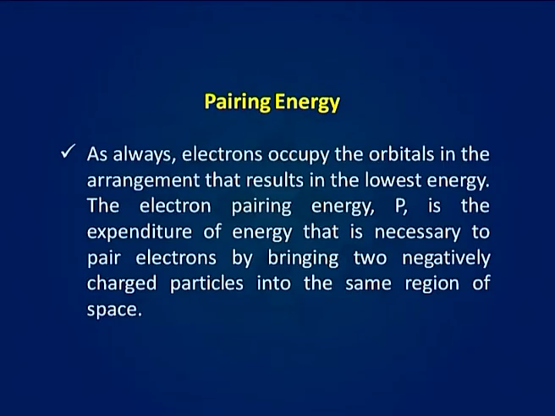As always, electrons occupy the orbitals in the arrangement that results in the lowest energy. The electron pairing energy P is the expenditure of energy that is necessary to pair electrons by bringing two negatively charged particles into the same region of space.